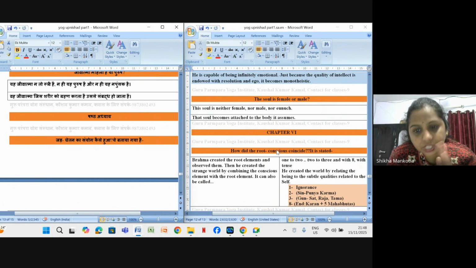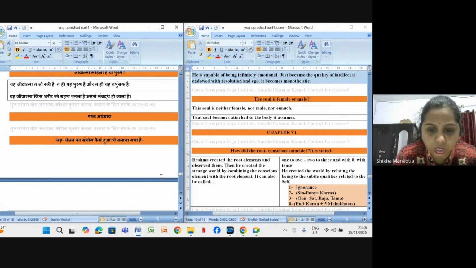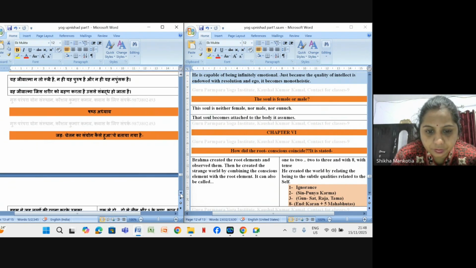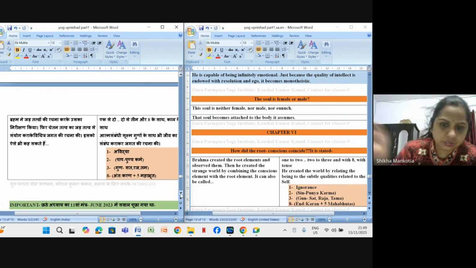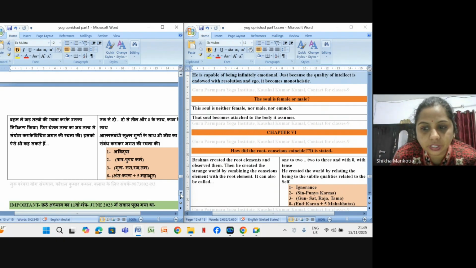Then he created the strange world by combining the conscious elements with the root element. He created the world by relating the being to the subtle qualities related to the self.